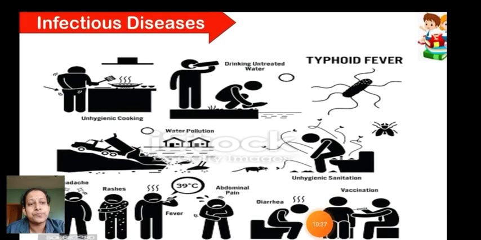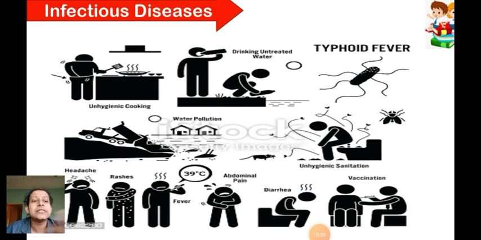So you can see how it is spreading. This is just one example. I told you of the common cold, and this is typhoid, which may spread through water. So there are different manners in which it can spread. Let us now learn what the different mediums of spreading this disease are.